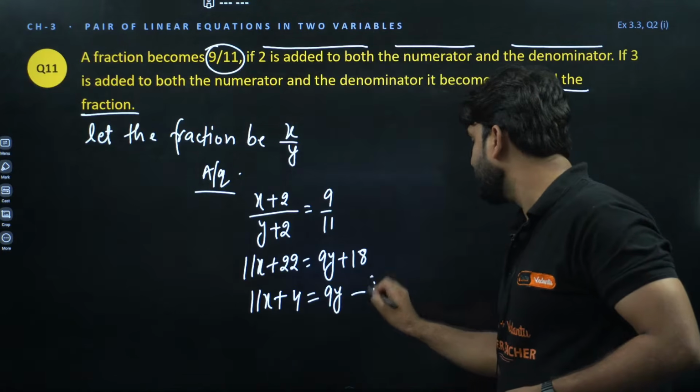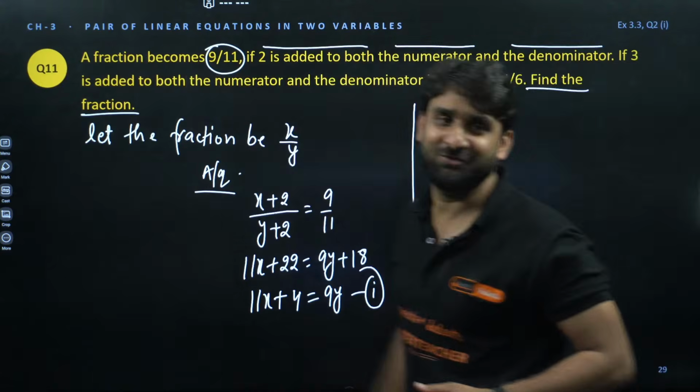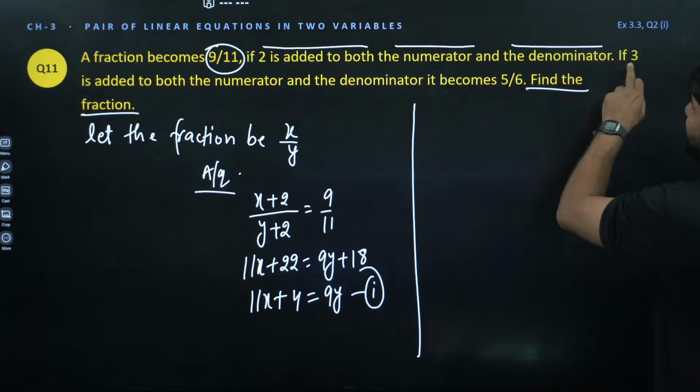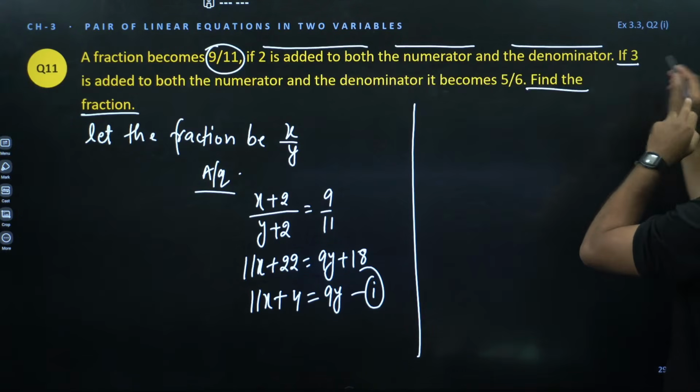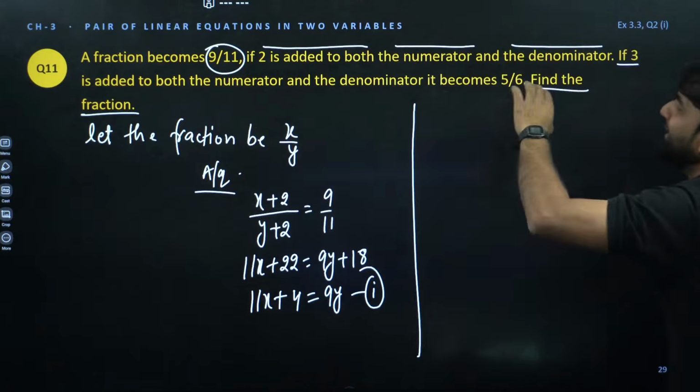This is the first equation. Now we require one more equation, because we are talking about a pair of linear equations. Now look at the question. Read here: if 3 is added to both the numerator and denominator, it becomes 5 by 6.